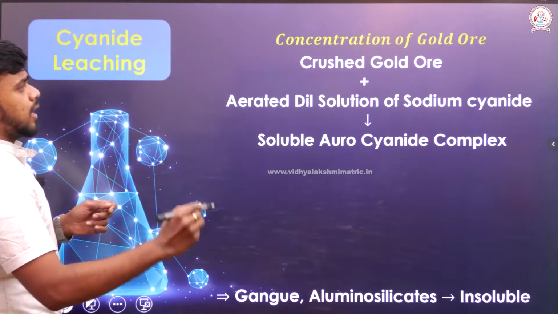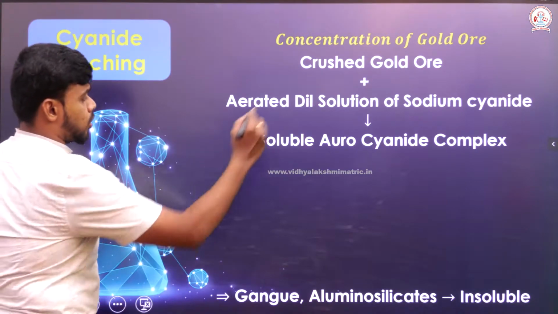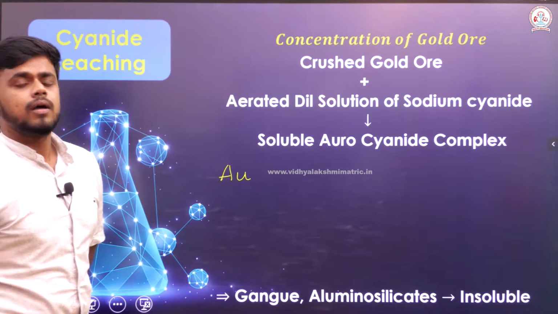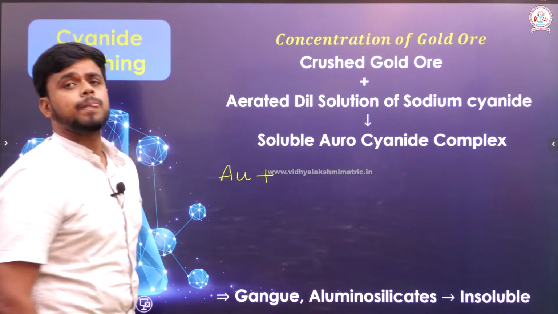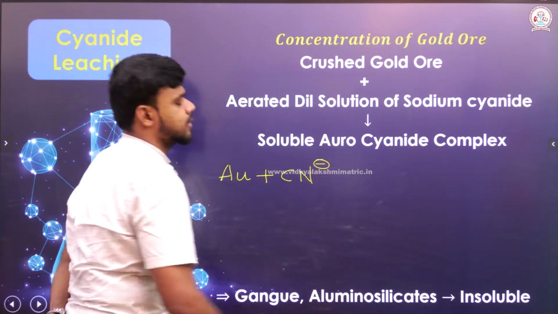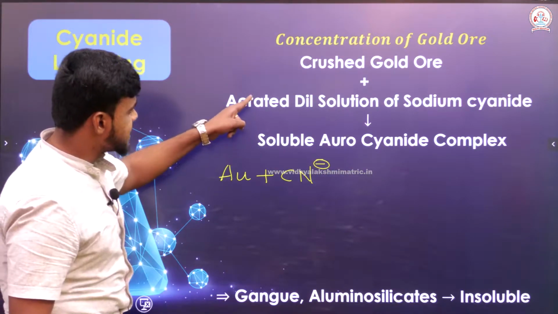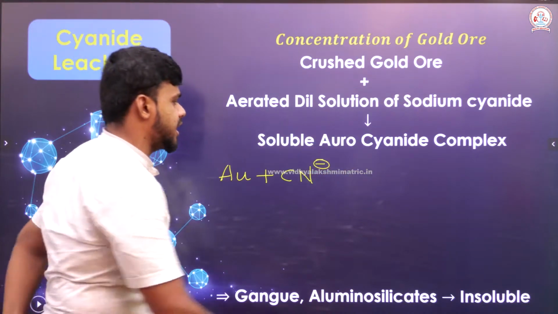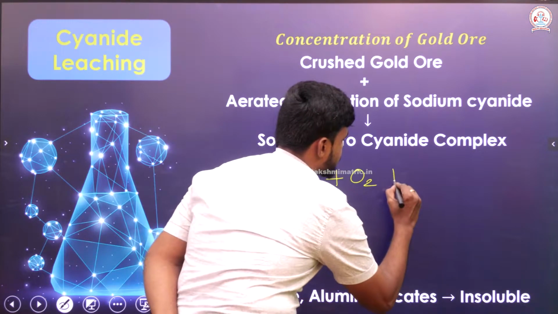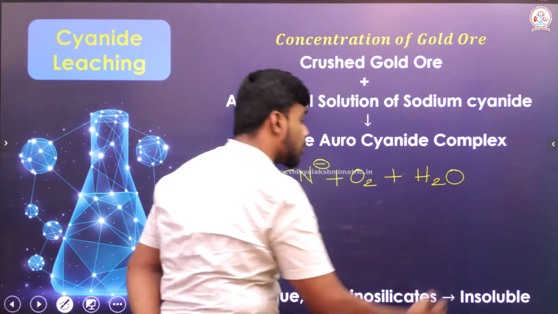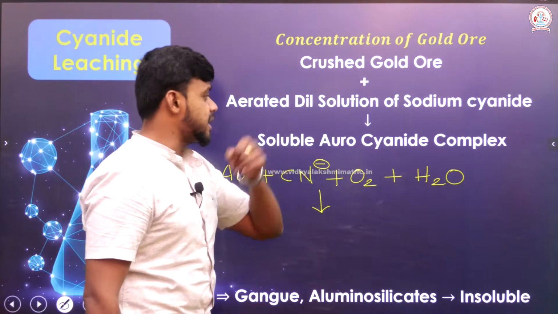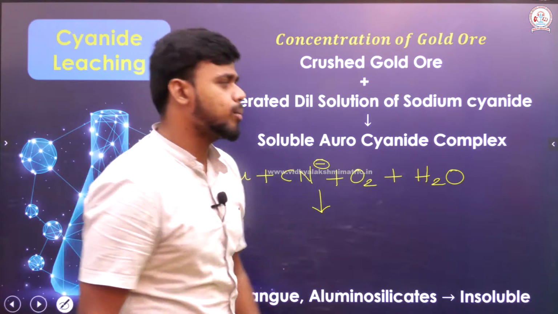Right. The crushed gold ore contains Au, which is gold, along with cyanide, and it has been clearly mentioned that it is an aerated dilute solution of sodium cyanide. So, when it is aerated, it is O2, and since it is a solution of a cyanide, it is H2O. Okay. What is the possible product that I could get? It was also already mentioned that a soluble cyanide complex